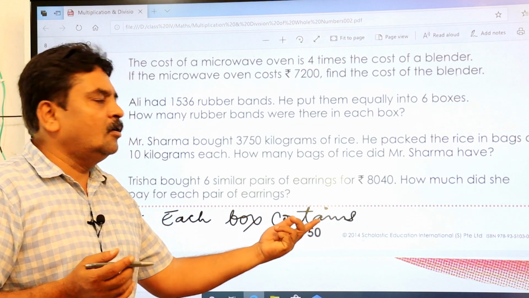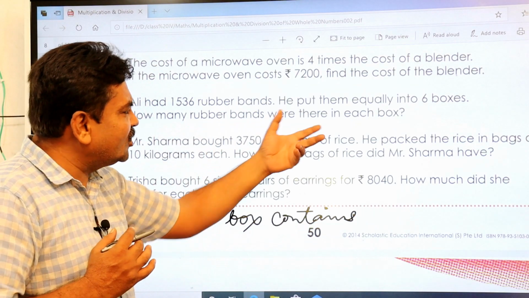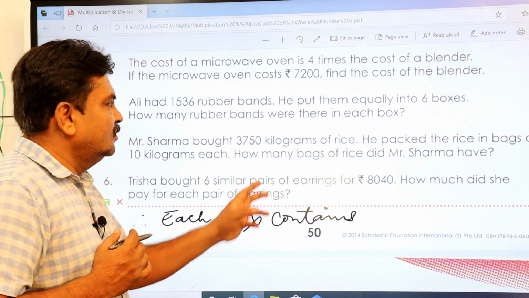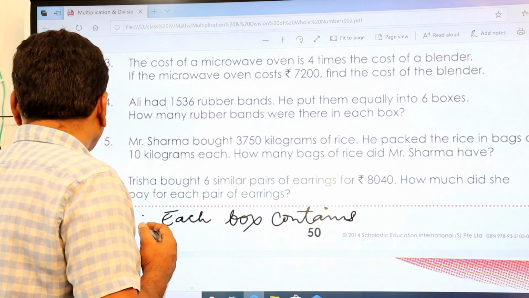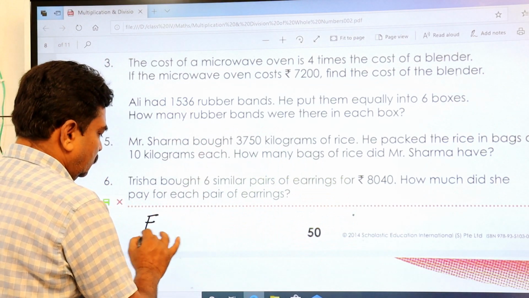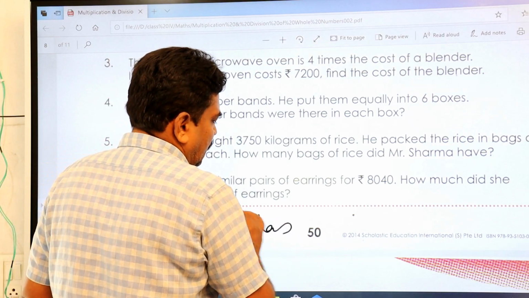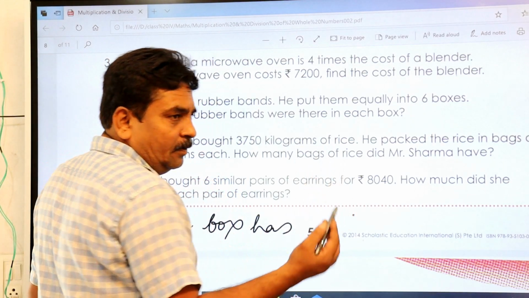So there is no word called contain, so don't write that. You just write down the same thing. You extract the words. Each box has how many rubber bands?